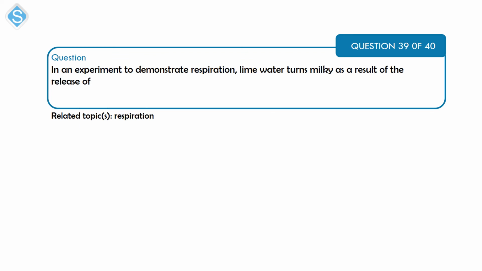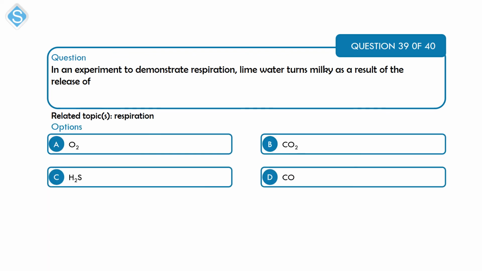So next is a question on respiration. In an experiment to demonstrate respiration, lime water turns milky as a result of the release of A, oxygen, B, carbon dioxide, C, hydrogen sulfide, and D, carbon monoxide.